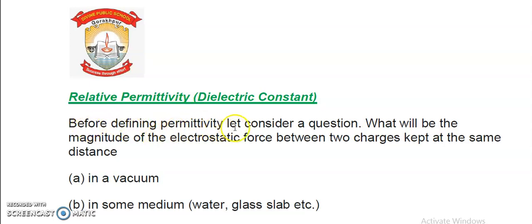Before defining permittivity, let us consider a question. What will be the magnitude of the electrostatic force between two charges kept at the same distance? It means there are two conditions.